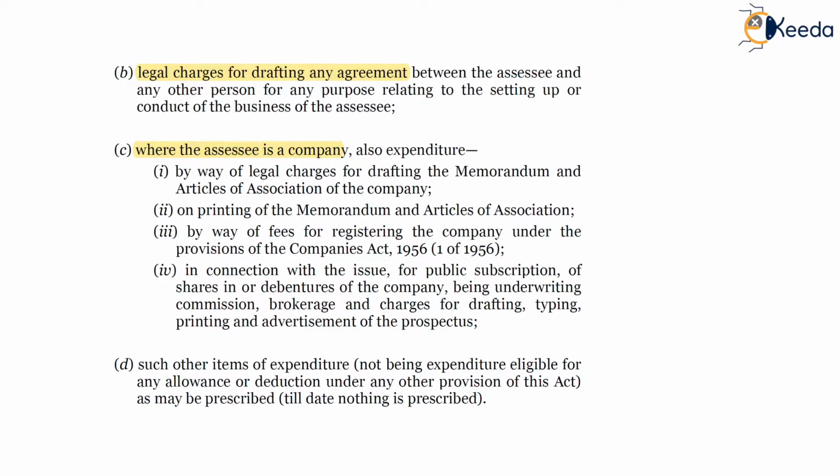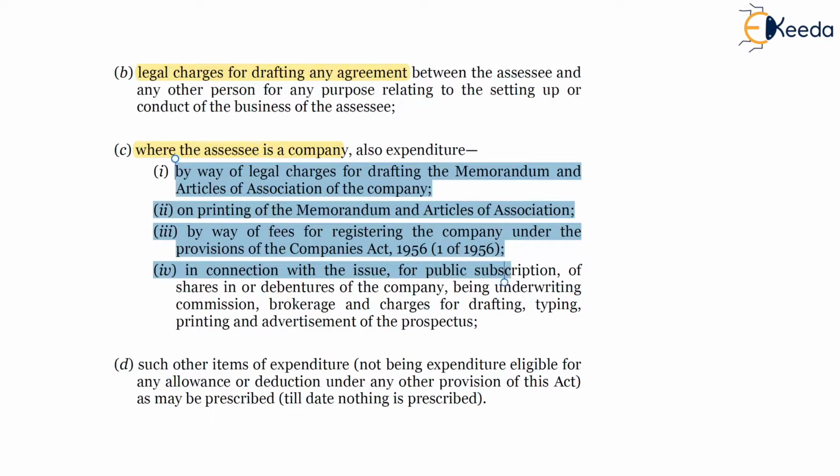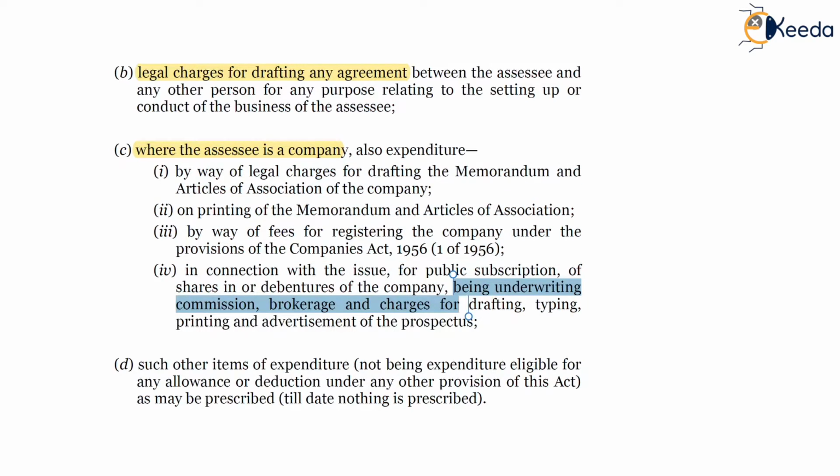Also, the below mentioned expenditure will be eligible, which is nothing but the memorandum, articles of association, and fees for registration of the company, and public issue expenses: legal charges for drafting the memorandum and articles of association of the company, printing of the MOA and AOA, fees for registering the company under the provisions of the Companies Act 1956 or 2013, in connection with the issue for public subscription of shares or debentures of the company, being underwriting commission, brokerage, and charges for drafting, typing, printing, and advertisement of the prospectus.